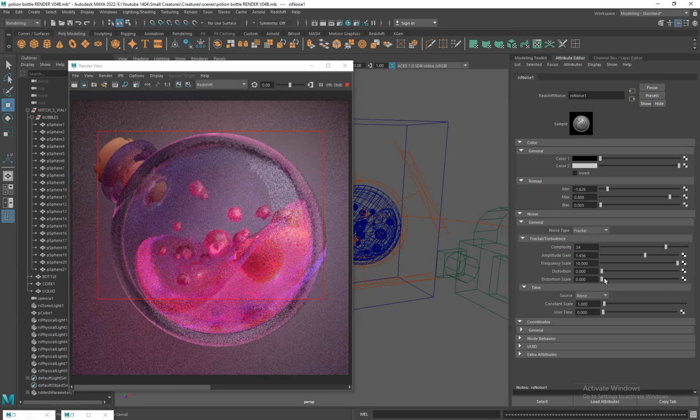Next, distortion, which keeps the noise controlled without unwanted twisting. Distortion scale adds a tiny irregularity for a more natural, organic effect without overpowering the bump. Let's change it to 0, so it keeps the noise fully controlled and uniform without twisting or irregularities.